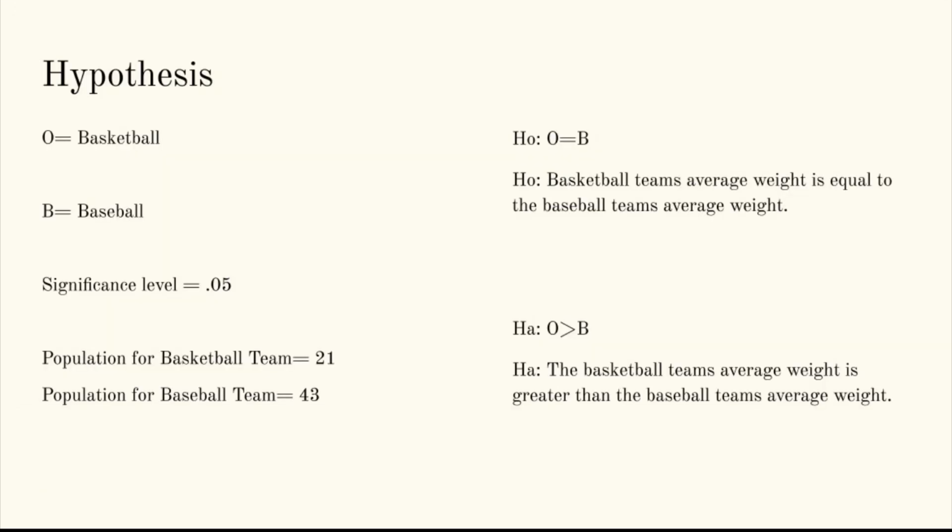As we can see here, I labeled the basketball team an O and the baseball team a B. The significance level that I chose was 0.05. The null hypothesis for this experiment is O equals B, which is that the basketball team's average weight is equal to the baseball team's average weight. The alternative hypothesis is O is greater than B, which means that the basketball team's average weight is greater than the baseball team's average weight.